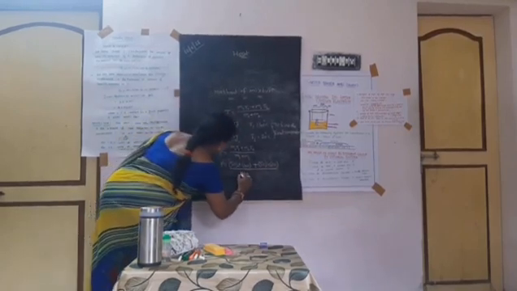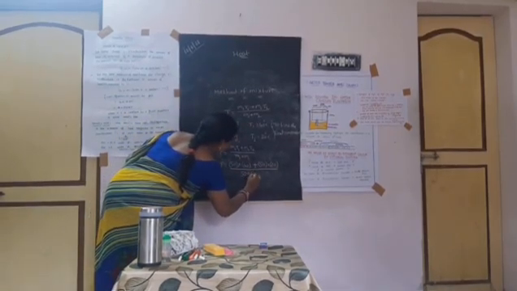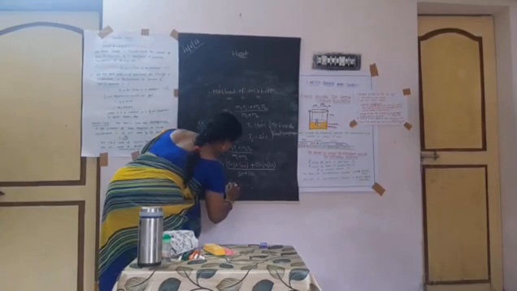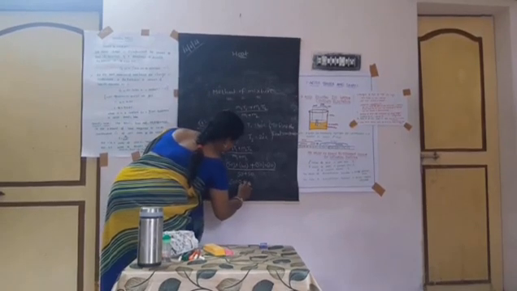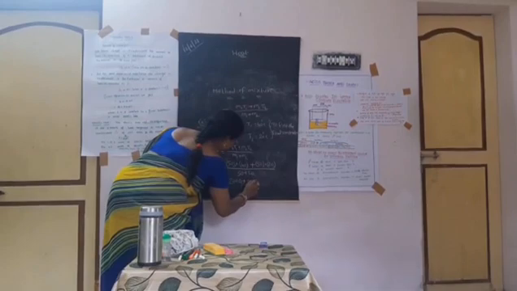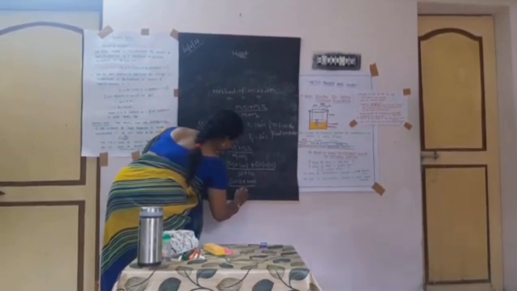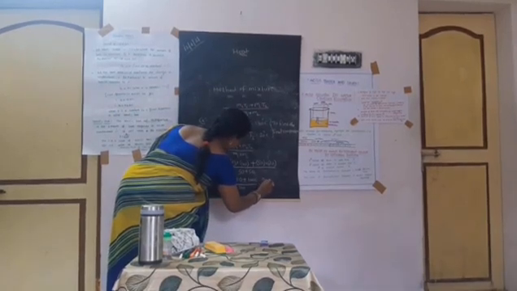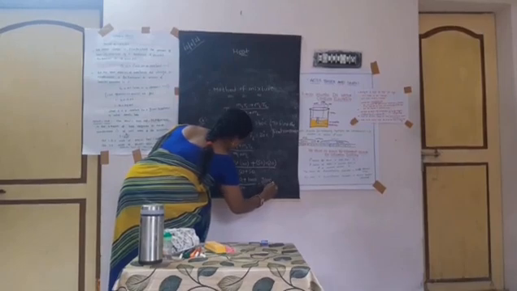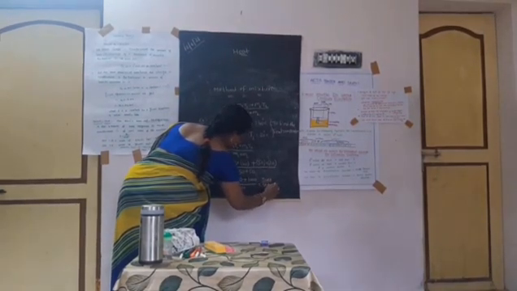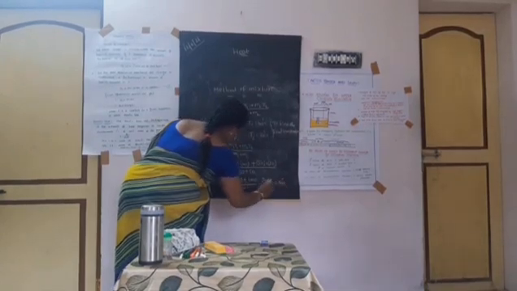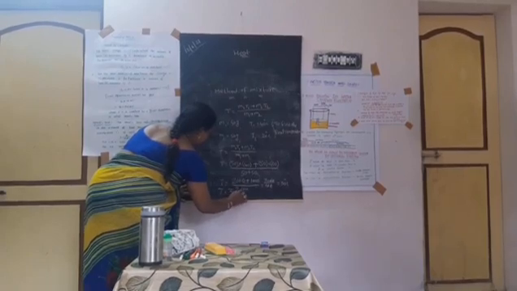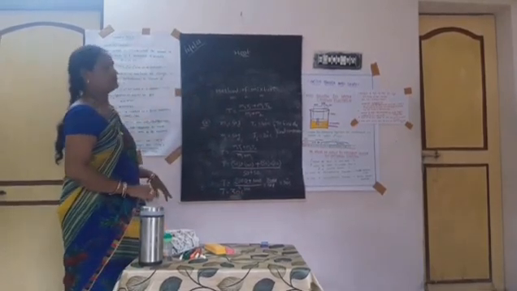M1 plus M2 is 50 plus 50. Therefore, T is equal to 30 degrees Celsius.